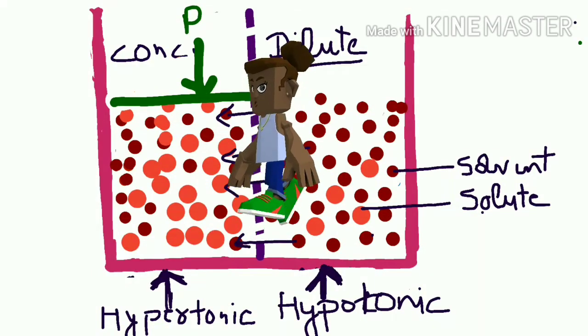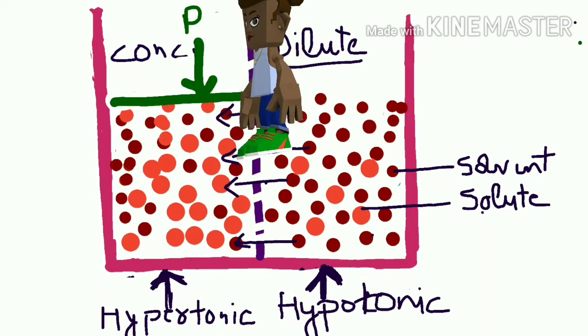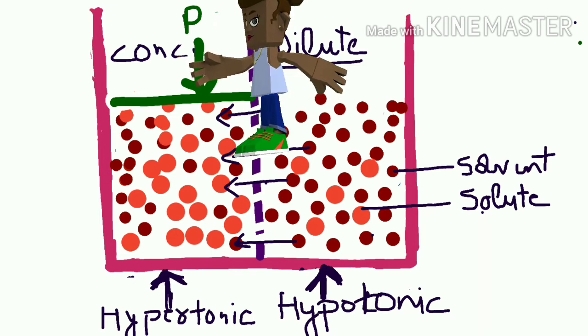But if we apply certain pressure on the concentrated solution which can stop the flow of water particles from the dilute to concentrated solution, this pressure is known as osmotic pressure. So osmotic pressure application will stop the flow of water from hypotonic.